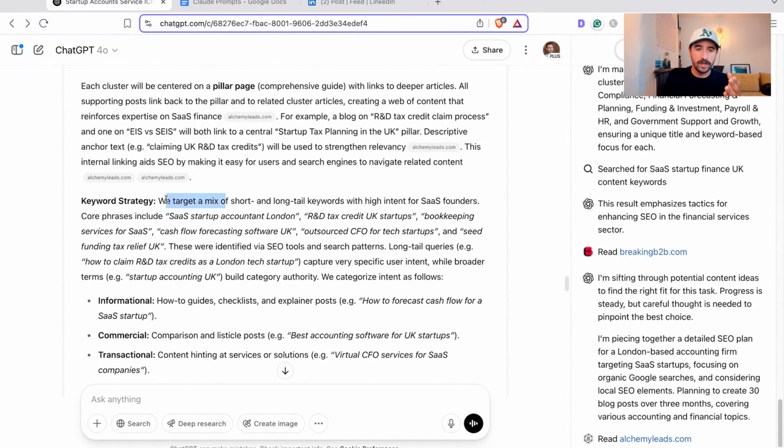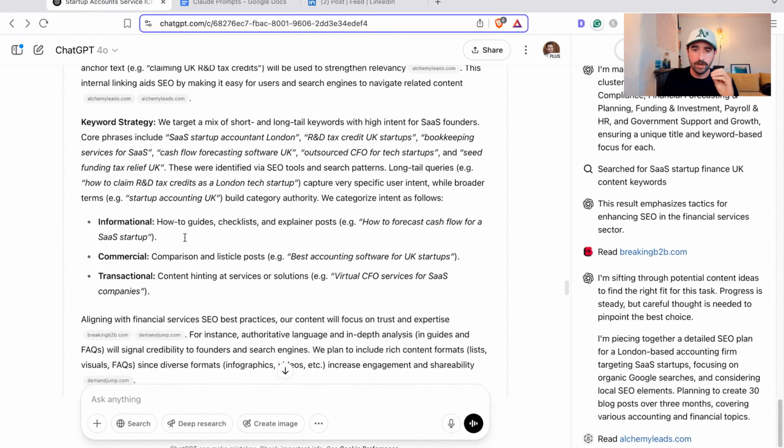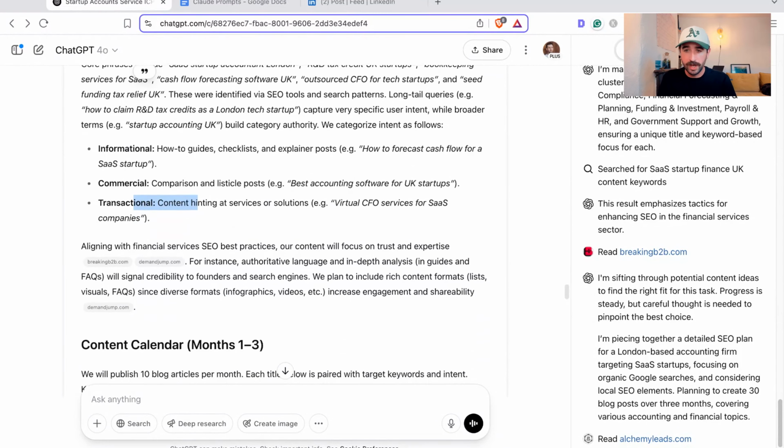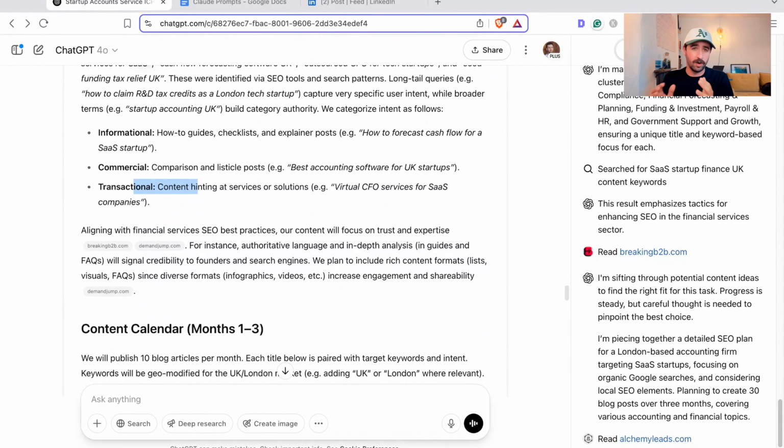And it's then done the keyword strategy and looked at specific pages we need or keywords that we could target, and even broken them down into informational, commercial, and transactional. So it's taking a view of the whole content funnel: informational, the top of funnel, any commercial terms, and then the transactional terms where people are actually ready with their wallet to buy. So it's actually building a whole SEO content funnel for us, which, again, a lot of people will miss.